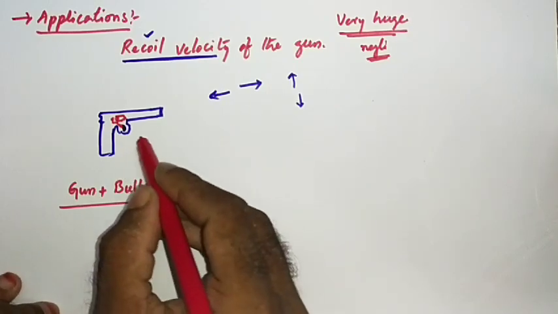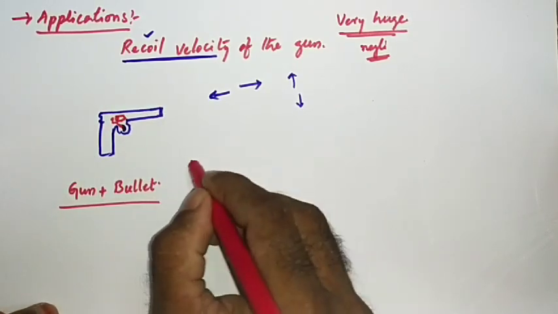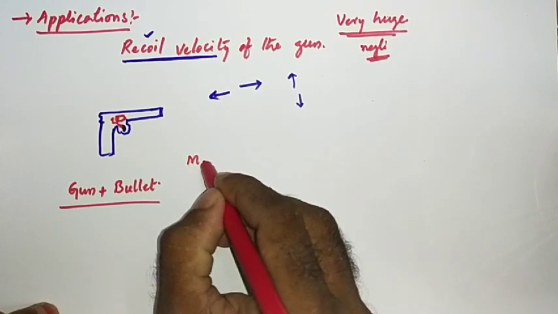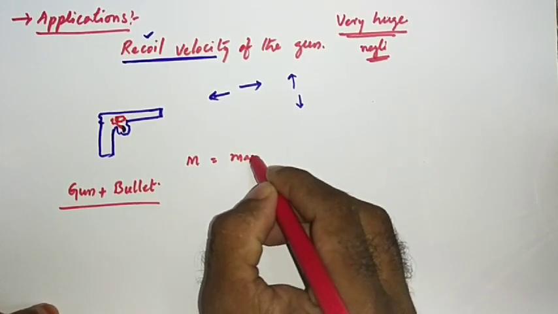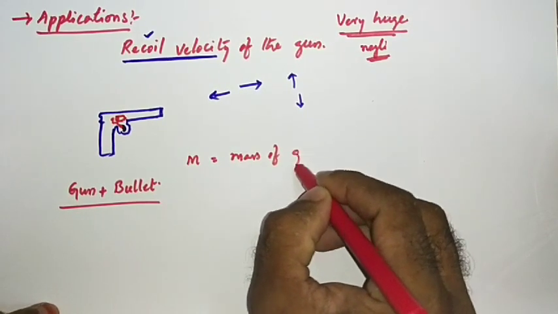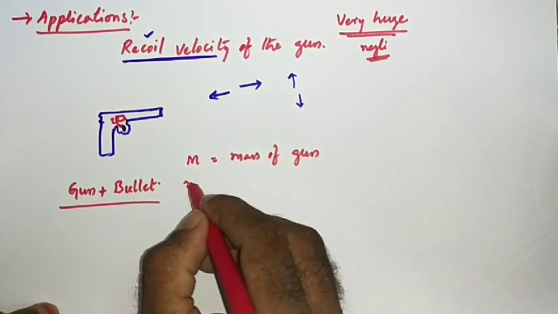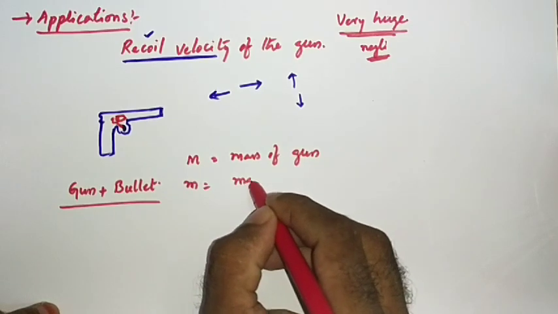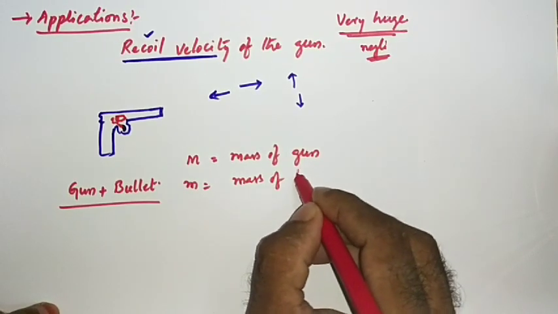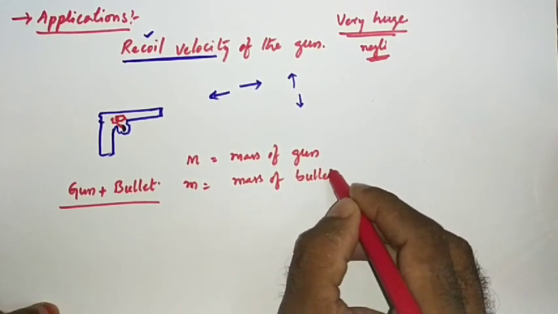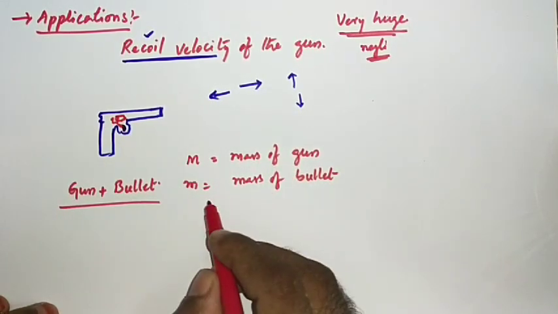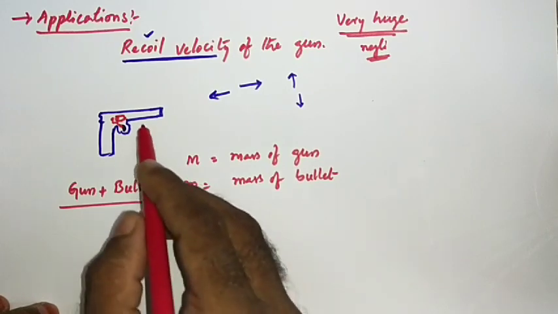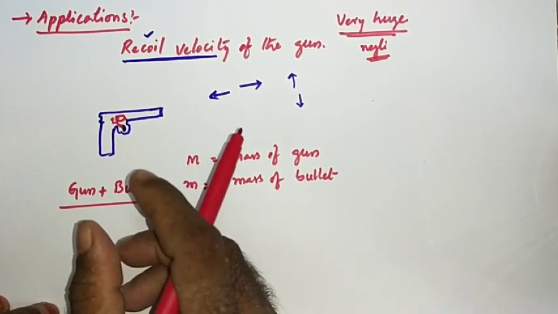Now let us take the mass of the gun as capital M, and small m as the mass of the bullet. Initially, what is the velocity of the gun before firing?